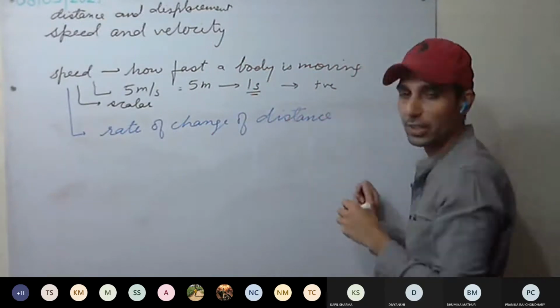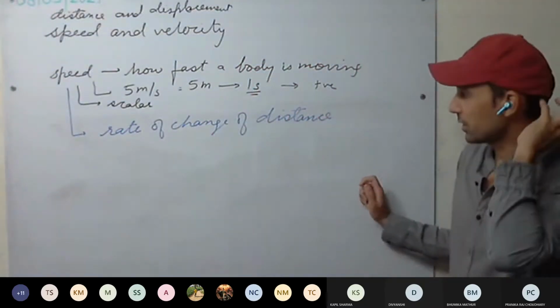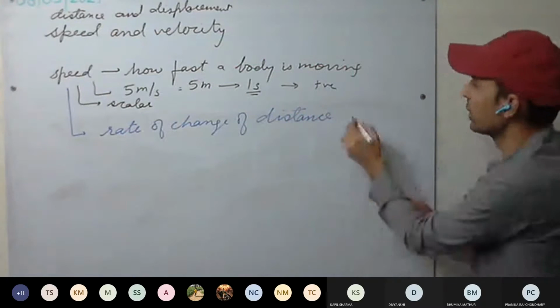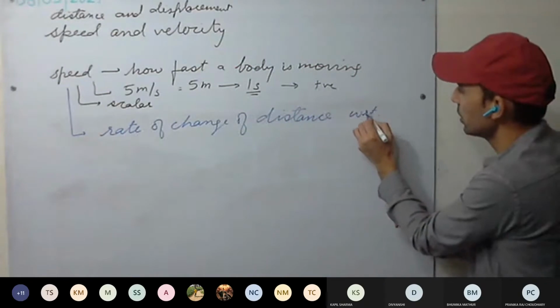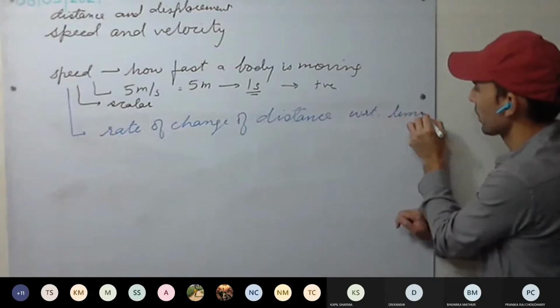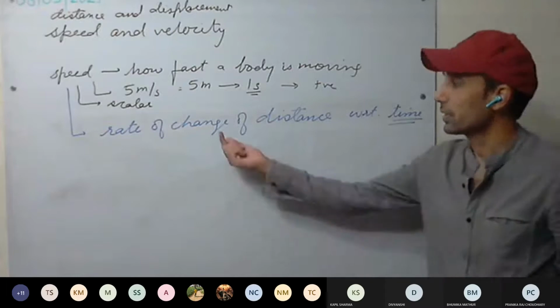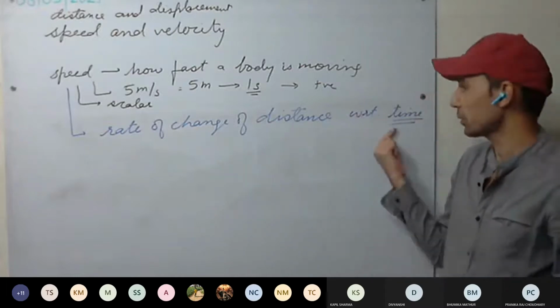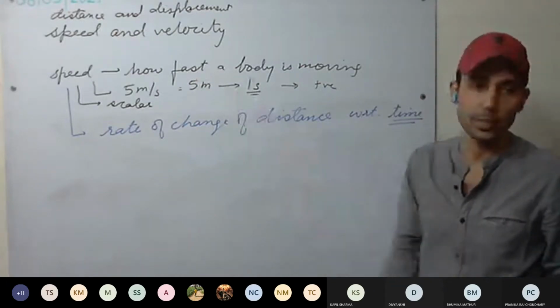At what rate the distance is changing, but with respect to what? With respect to time. How the distance is changing with respect to time will give us the speed.